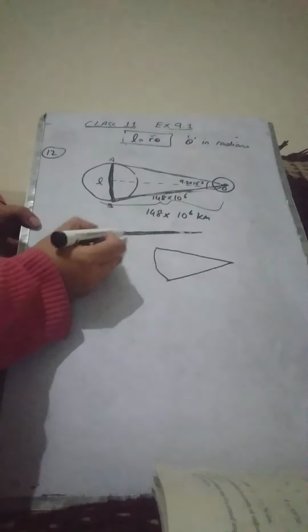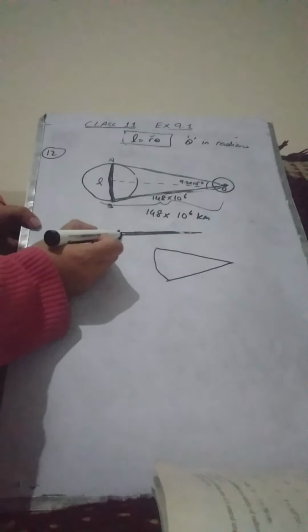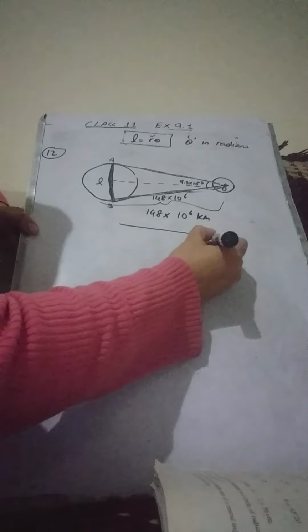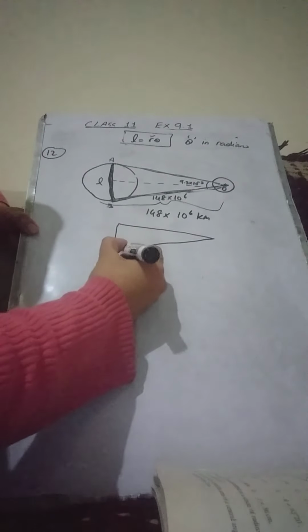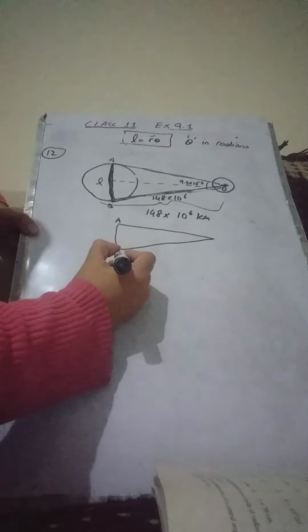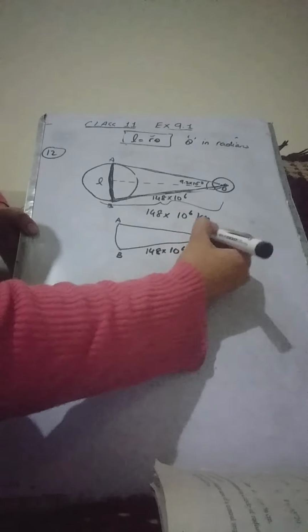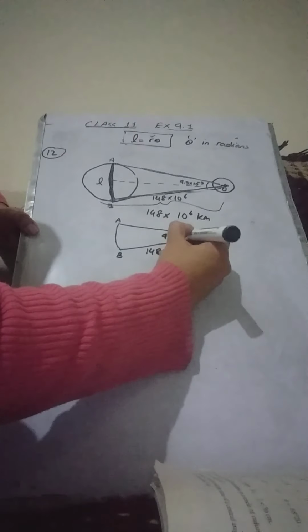So there won't be any difference between the line from A to B and the arc length from A to B. They are going to be almost the same, because if the angle is very, very small, you can see here that the arc and the straight line from A to B are almost the same. There won't be any difference between the two. So we have a sector of this form. AB is the diameter of the circle. This length is 148 into 10 raised to power 6. This angle is 9.3 into 10 raised to power negative 3.